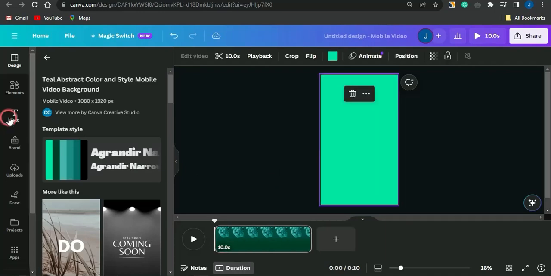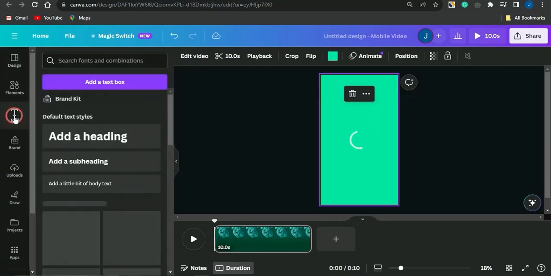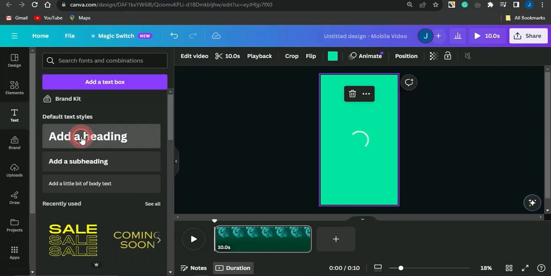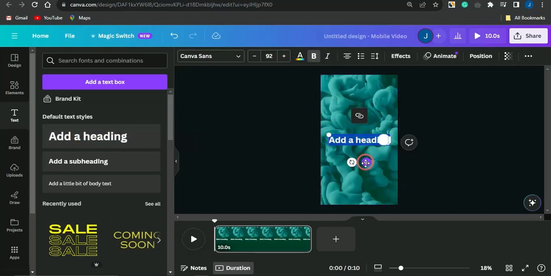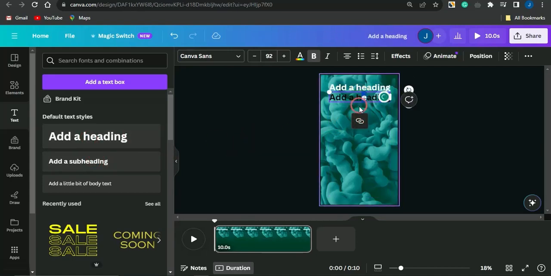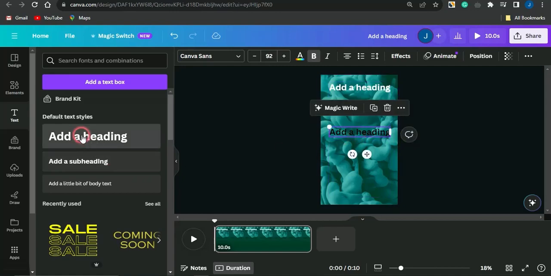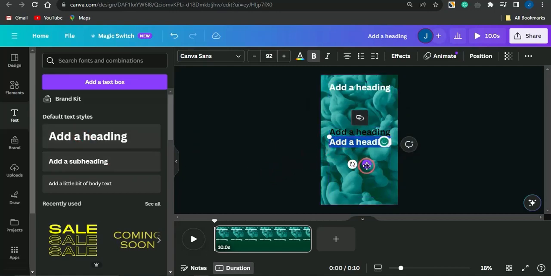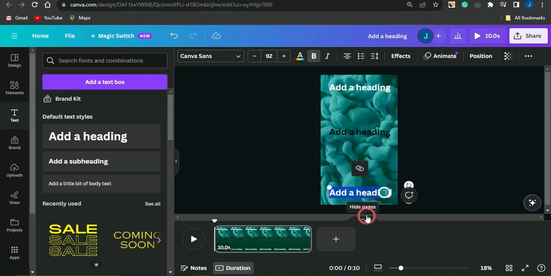What I'm going to do next guys is to come onto this text section right now. I'm going to add in a header text right here, and I'm going to drag that to the top section. I'm also going to add in one more text to the center. If I drag that to the center section of this page, you can see how it looks. Then you want to add in one to be taken down to the bottom section. I'm going to show you what we're going to use each one for.